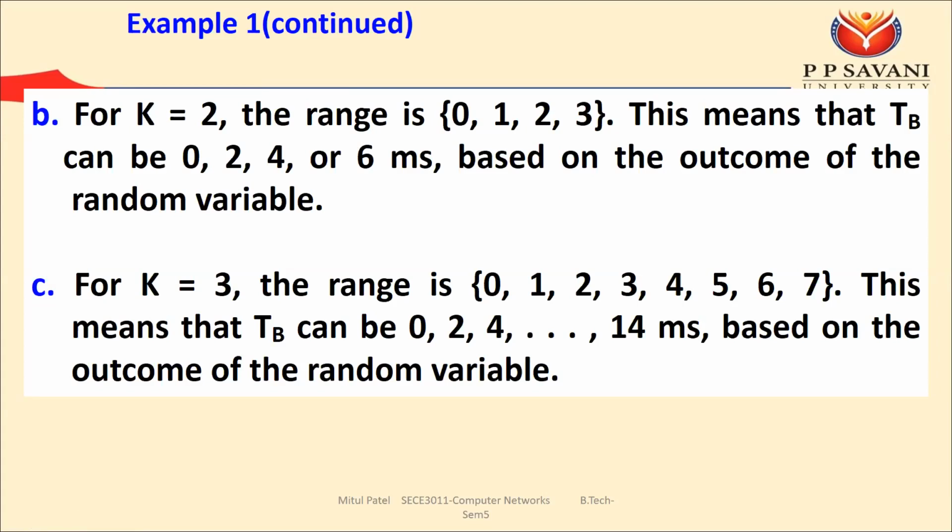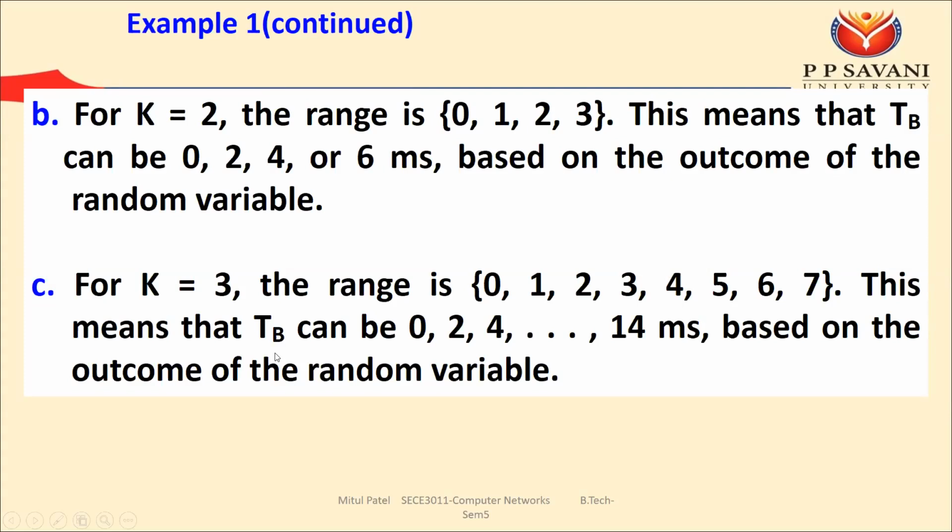Now if in the third attempt also there is a chance of collision, then the station can go for the fourth attempt. In the fourth attempt the value of k will be 3. If the value of k is 3, then the possible value of r is between 0 and 2 raised to k minus 1. So here we have 2 raised to 3 minus 1, between 0 and 7. The possible values are 0, 1, 2, 3, 4, 5, 6 and 7.